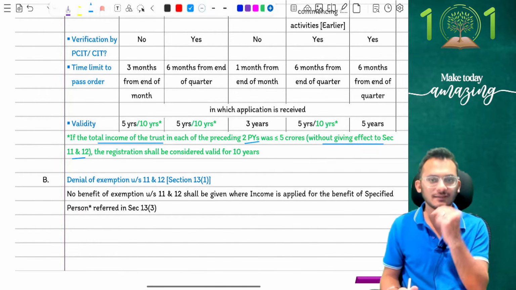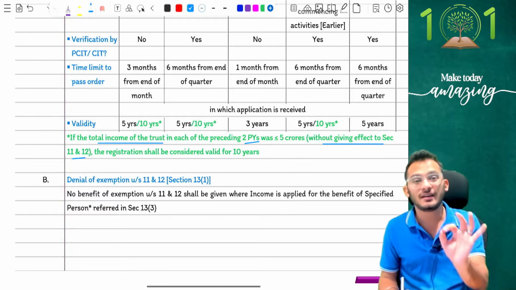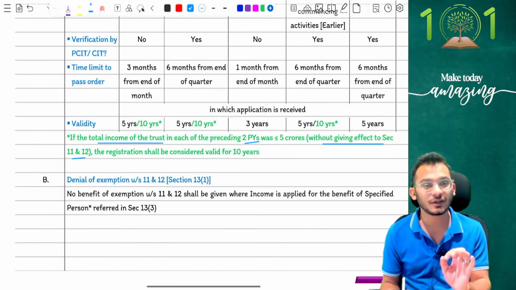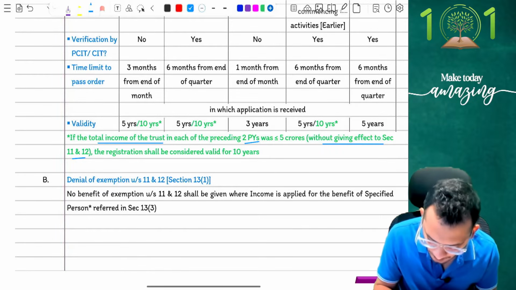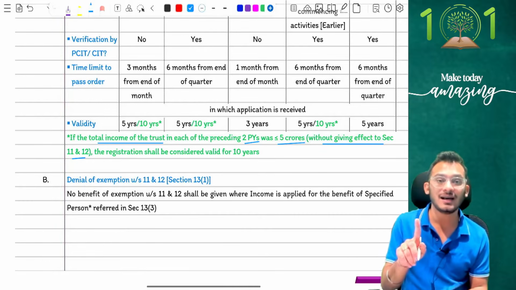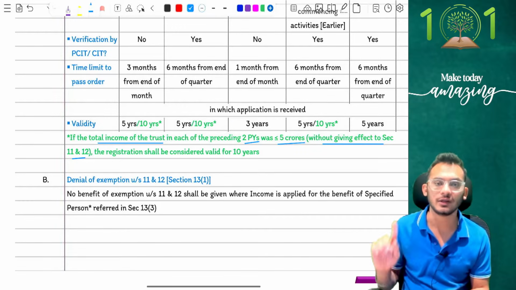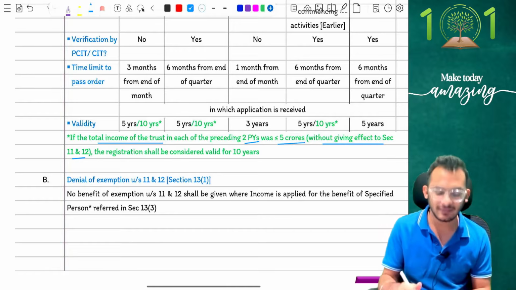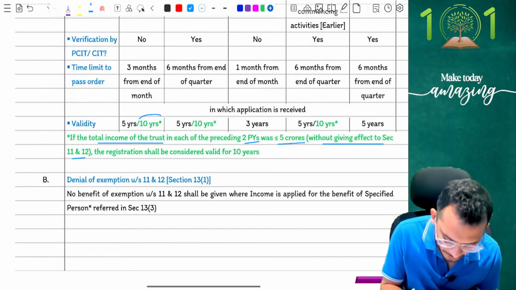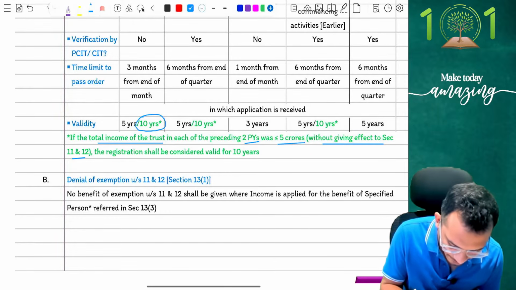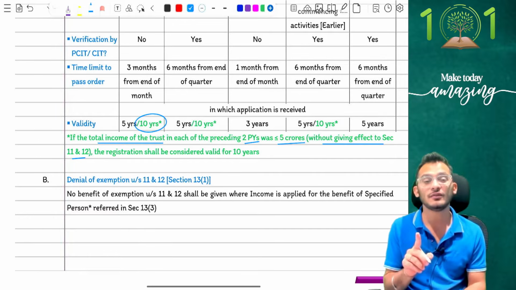Yes, so income tax now comes and says, if I look at your turnover, your gross receipts, and the gross receipts are up to rupees 5 crores for the last 2 years, both included, then in that case, I will now give you an approval for 10 years. I'll give you an approval for 10 years. Understand, this is only for the renewal part.